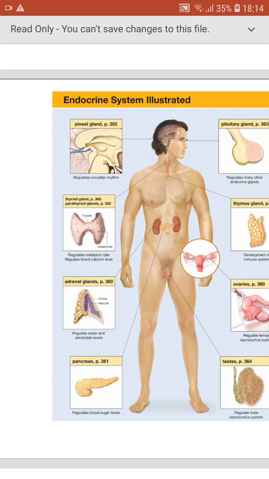And this is the thymus gland, which is located just in front of the heart. And we have the ovaries, testis, pancreas, and adrenal gland, which are present on the top of the kidney.